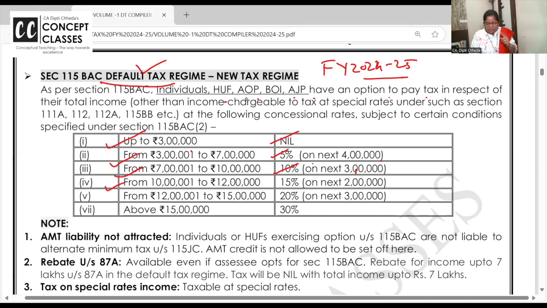Above 10 lakh to 12 lakh, 15% on the next 2 lakh. 12 lakh to 15 lakh, 20% on the next 3. And above 15 lakh, 30%. They are slightly different. Last year it was 3 to 6 and so on. The rates were the same, but the slabs were different.